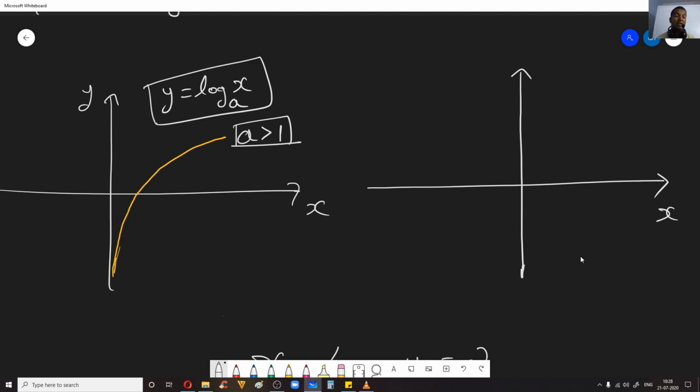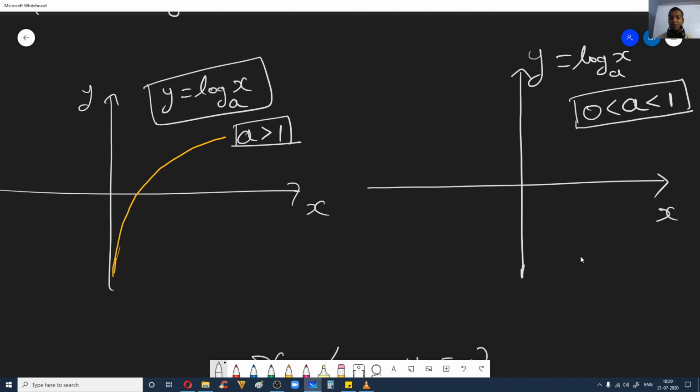What is the nature of the graph for base greater than 1? Now you know these are the values which the base of the logarithm can take. Here, y is equal to log x to the base a. Now what is the condition here? a lies between 0 and 1. It is not equal to 1 and it is not equal to 0.